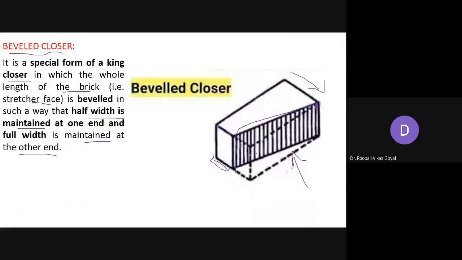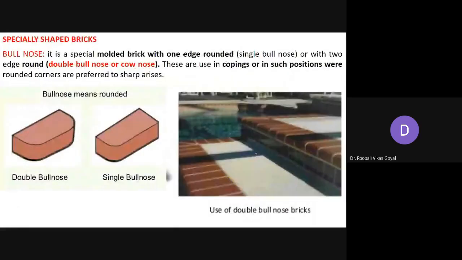And one more term I will take, that is called specially shaped bricks. So here you can see this is the molding portion. This is not a sharp edge, it's a molded portion. Okay. So sometimes you need to place this kind of bricks also. So it is called specially shaped bricks.